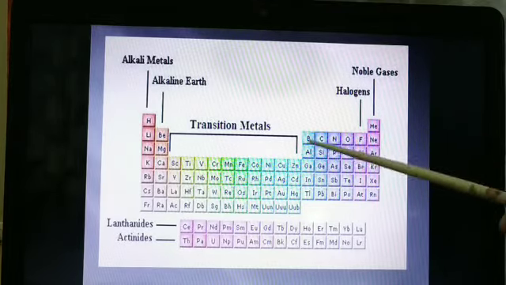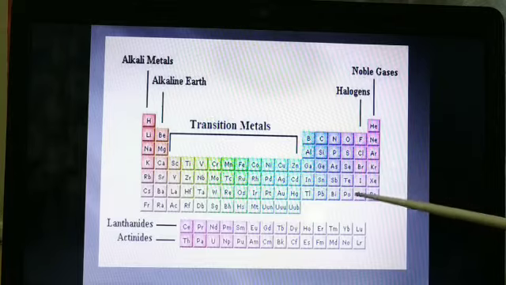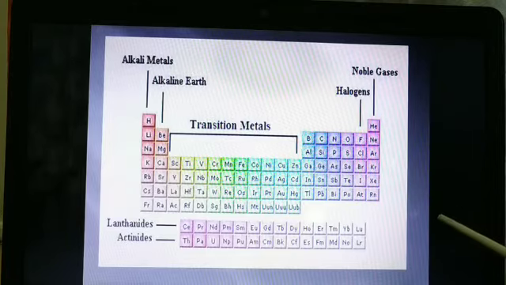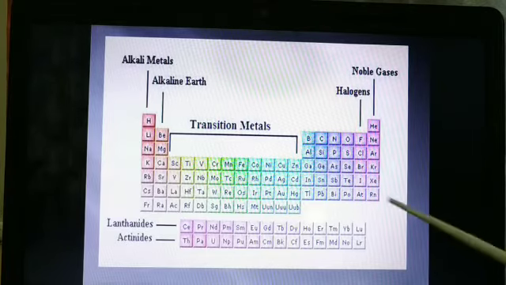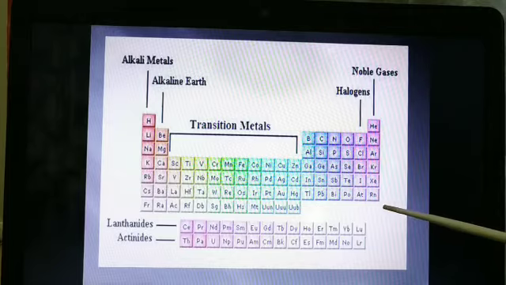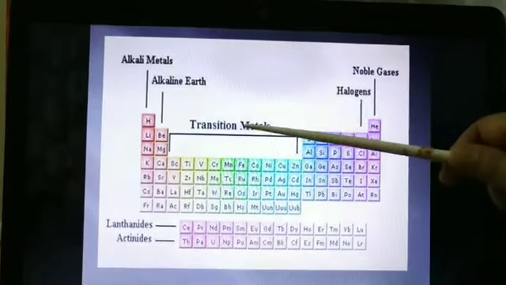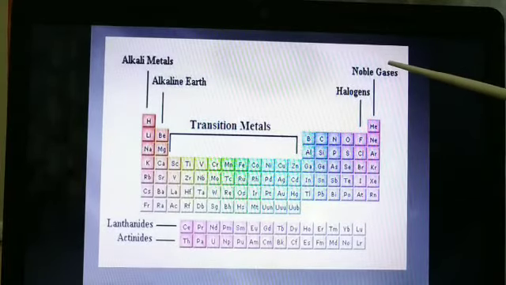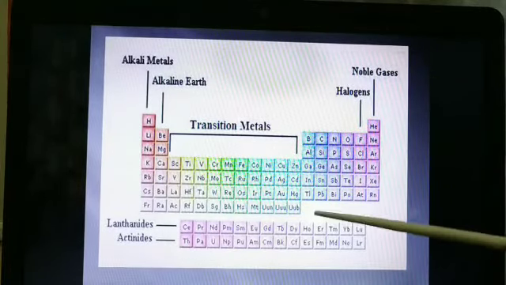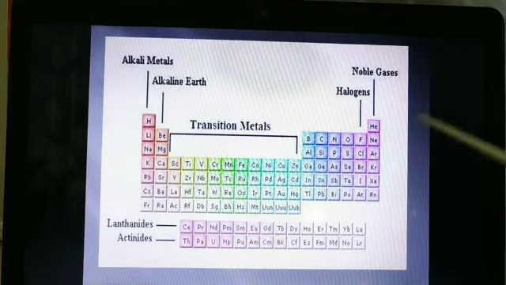So there is a zigzag line in your textbook. You refer to your textbook, it is better than this. I think here they haven't placed the elements which were further classified. This is only to refer to alkali metals, alkaline earth metals, transition metals, halogens and noble gases. I have taken this picture. Here elements are now discovered. Okay.